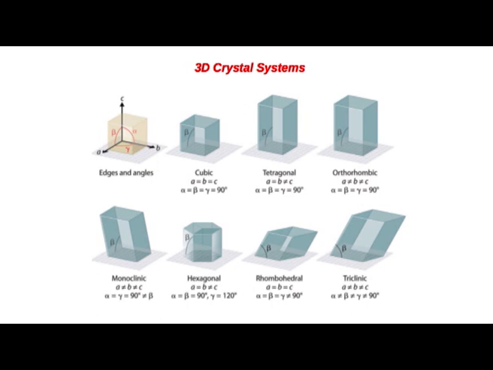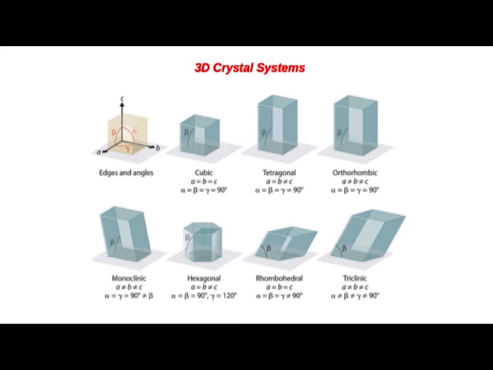So, here alpha, beta and gamma are not at all equal to 90 degree. And in the triclinic system, A not equal to B not equal to C and angles alpha not equal to beta not equal to gamma, and they are not equal to 90 degree.